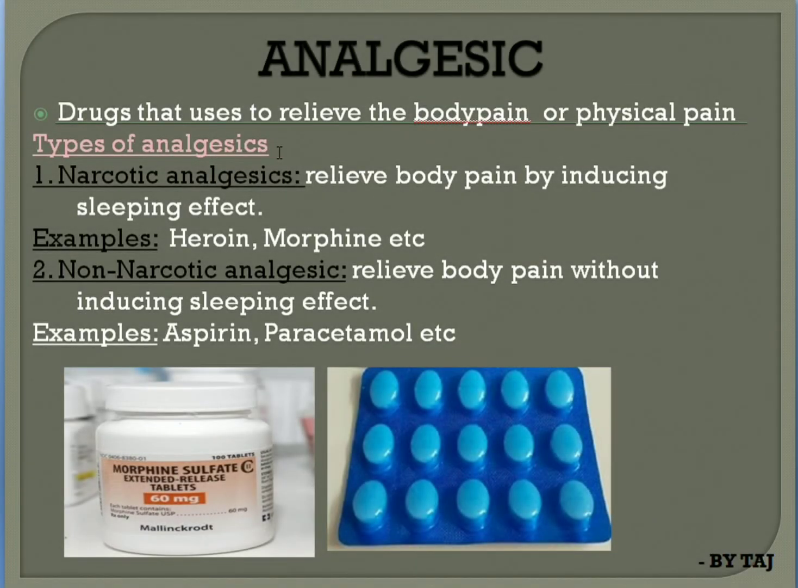Coming to the next one, the drug is analgesic. This is the drug used to relieve body pain or physical pain. There are mainly two types of analgesics. The first one is narcotic analgesic, another one is non-narcotic analgesic. Narcotic analgesics relieve body pain by inducing a sleeping effect. If you are taking narcotic analgesics, they relieve the body pain and also cause a sleeping effect. Examples are heroin and morphine. These are some kinds of narcotic analgesic drugs.